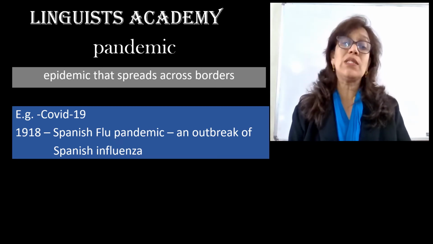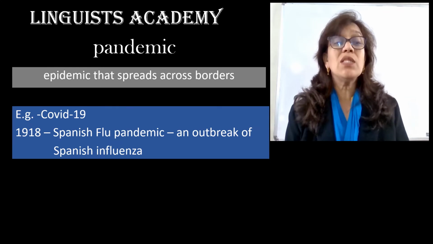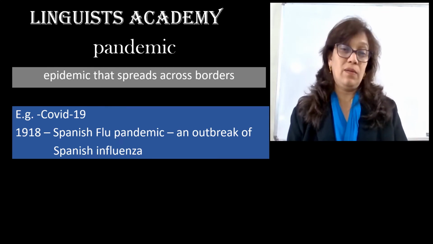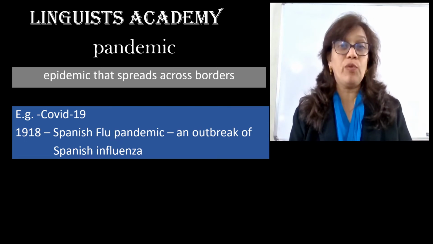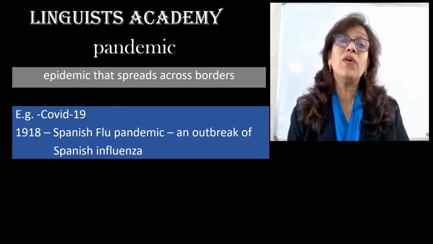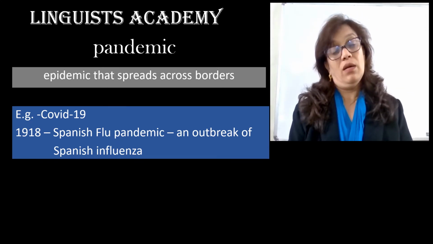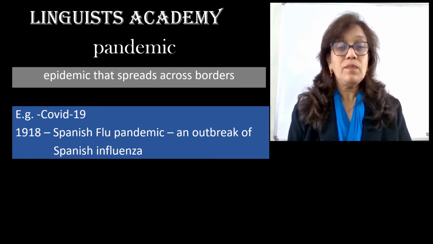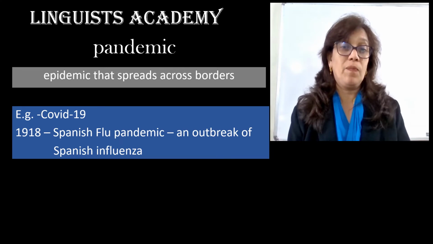Then there's another example in the year 1918. There was a Spanish flu pandemic. It was basically an outbreak of the Spanish influenza. And it is said that almost 1/3 of the world was affected with this viral disease. And therefore, this was declared as a pandemic.